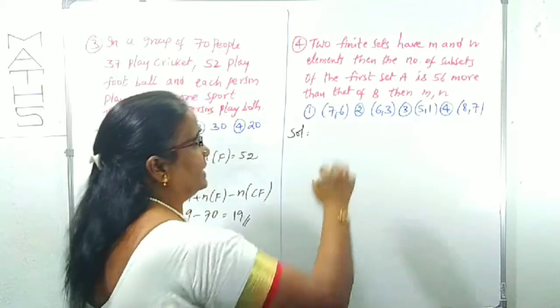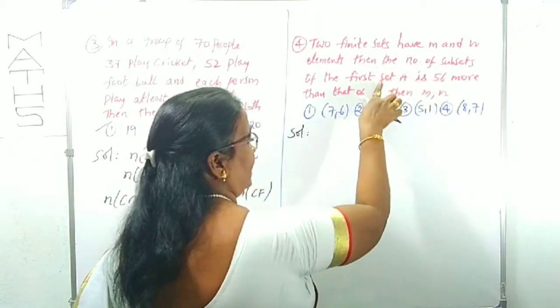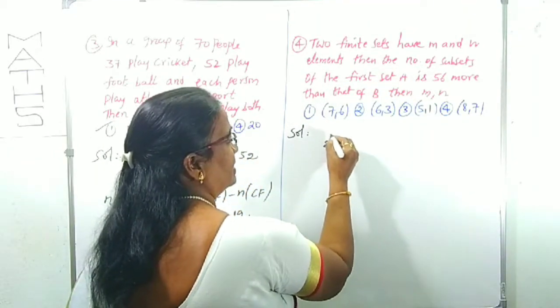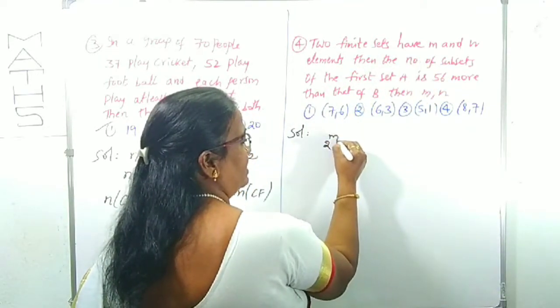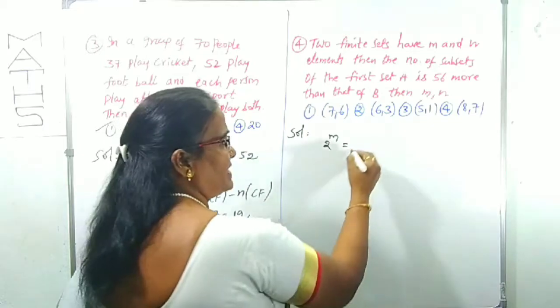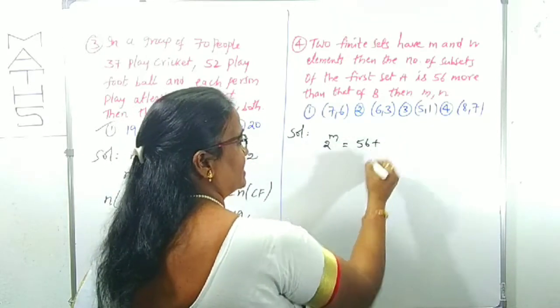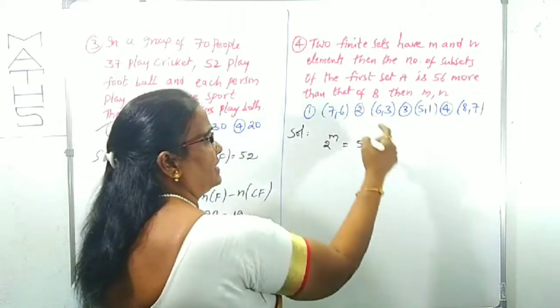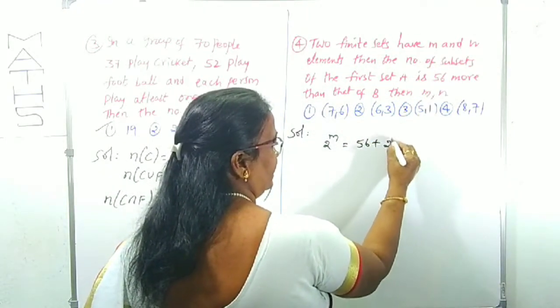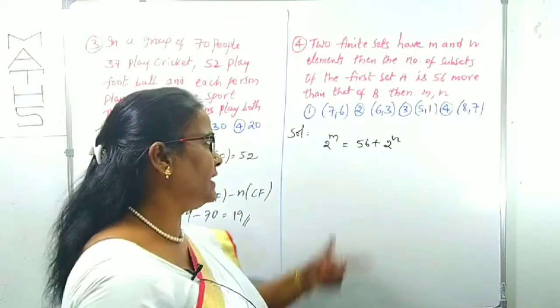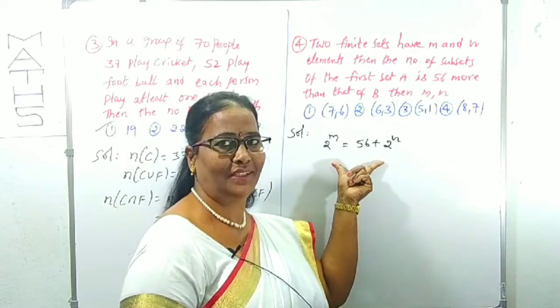So the number of subsets of A is 2 power m, since the number of elements in A is m, is equal to 56 more, meaning additionally plus, the number of subsets of B. The number of elements in B is n, therefore the number of subsets is 2 power n. Clear? Indirectly he has given this equation.